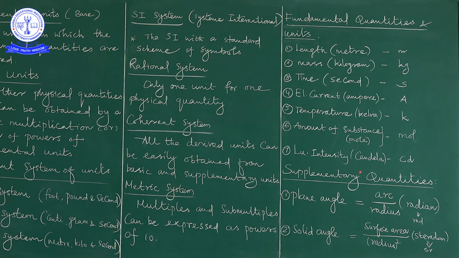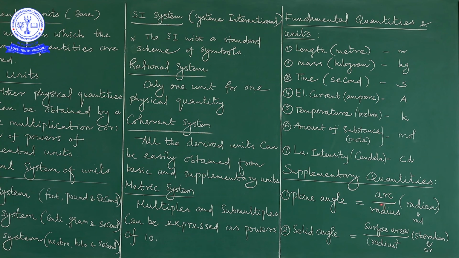Next we have to move to supplementary quantities. In the concept of supplementary quantities, only 2 categories are there. One is the plane angle and another is the solid angle. The plane angle means arc by radius. Arc is nothing but, suppose let us consider a compass.